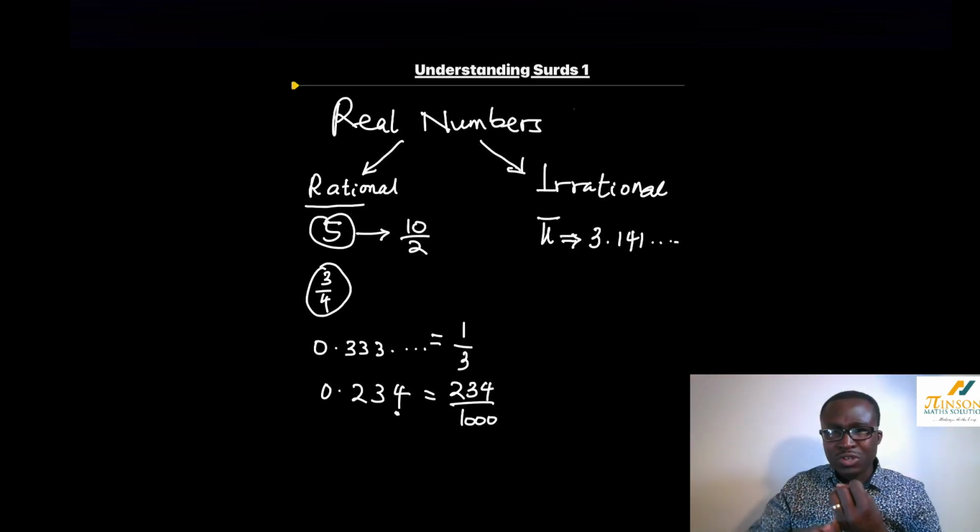So first of all, it is not terminating. It is not recurring. We cannot predict the pattern. Therefore, that makes pi an irrational number. That's number one. The next thing, which is also an irrational number, is e.